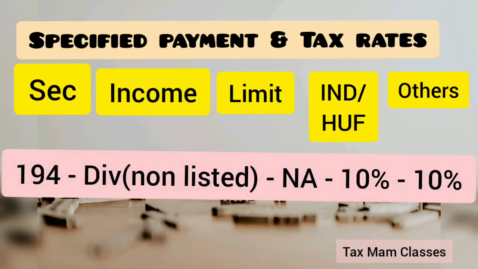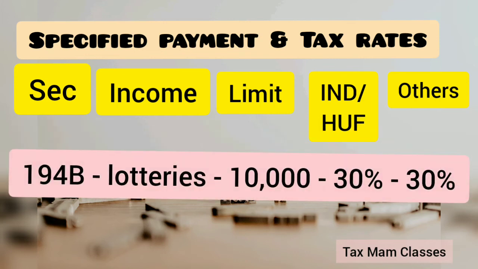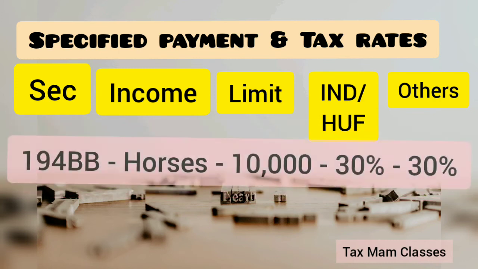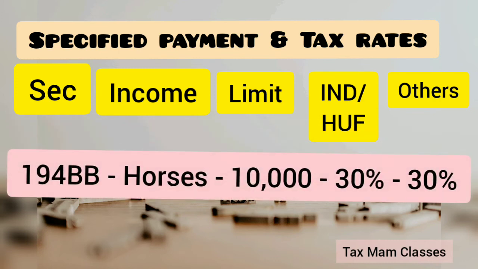Section 194 talks about dividend other than from listed companies. If a person is receiving any income from this, then the TDS is 10%. Section 194B talks about winnings from lotteries and puzzles. If the limit is exceeding 10,000, the TDS of 30% will be deducted for all persons. Section 194BB talks about winnings from horse races. If the limit is exceeding 10,000, then the TDS will be deducted at 30% for every person.